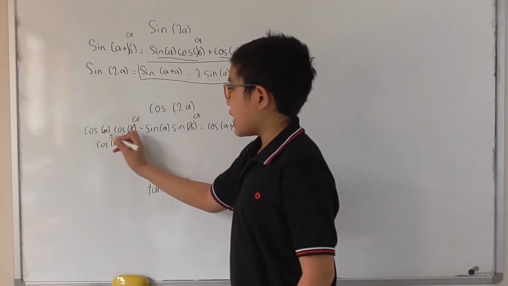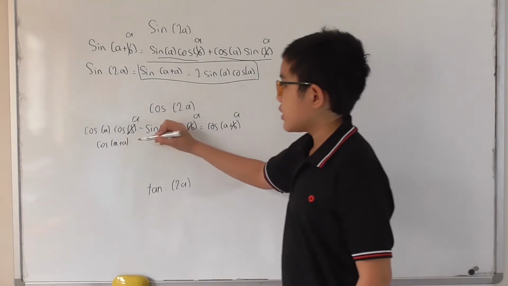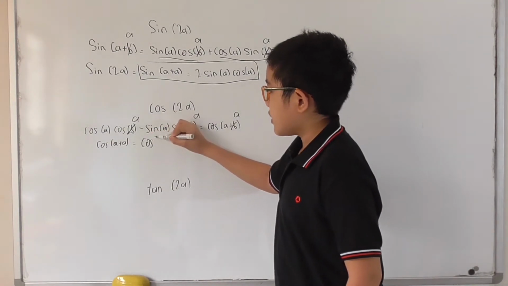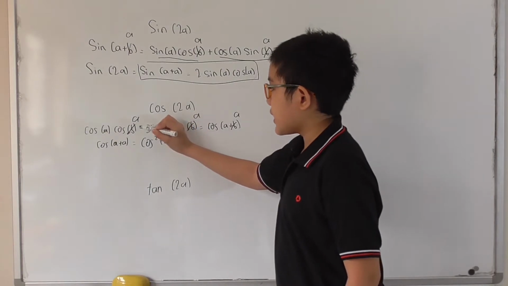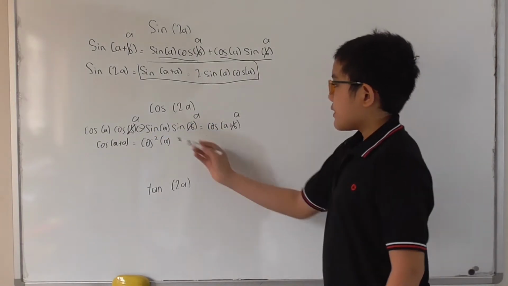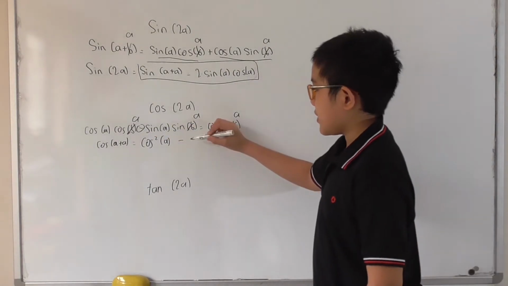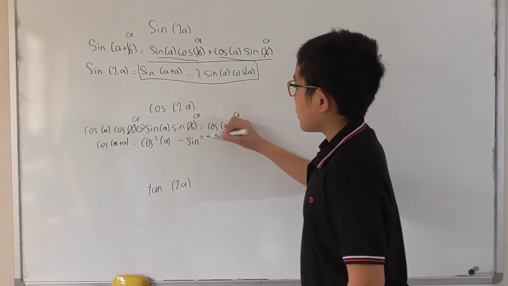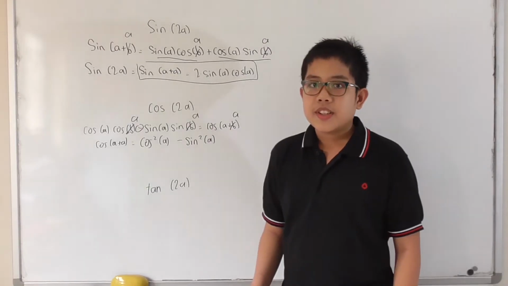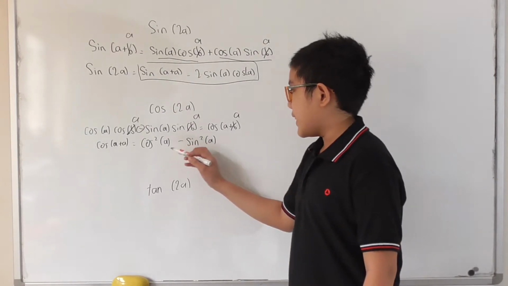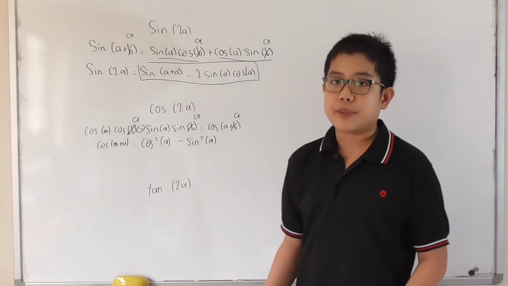Well, cosine of a times cosine of a, that's basically cosine squared of a, right? And then we put our negative. And then, sine of a times sine of a is basically sine squared of a. And then, we know that cosine squared of a minus sine squared of a can be further simplified.